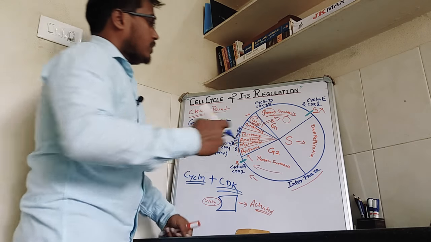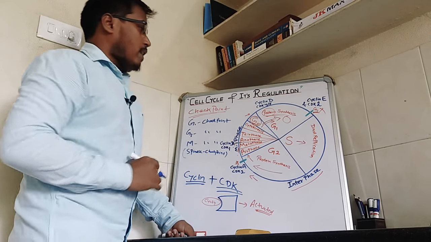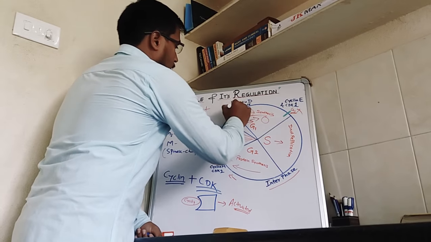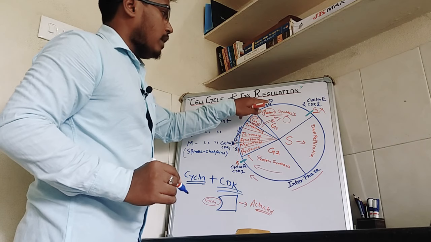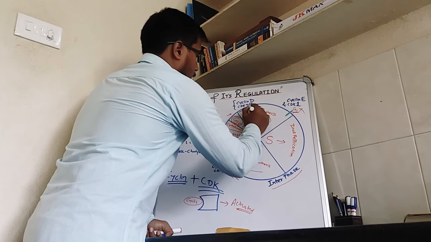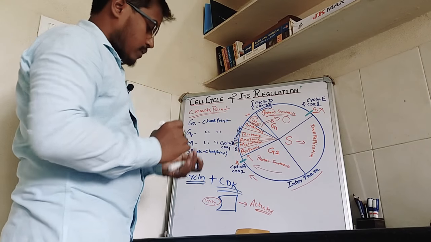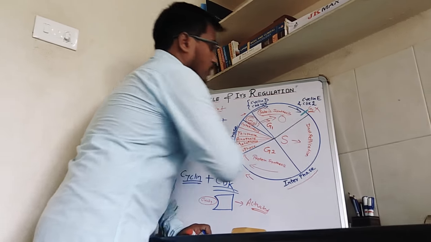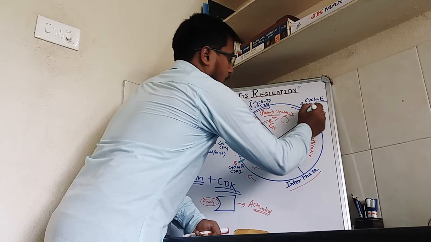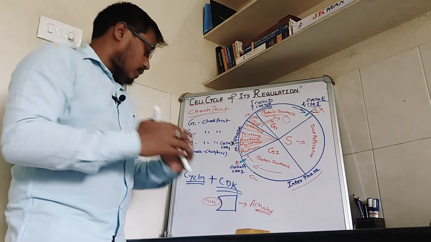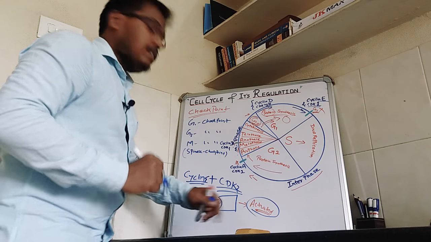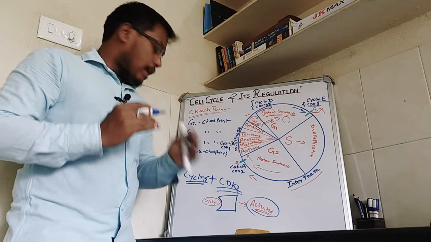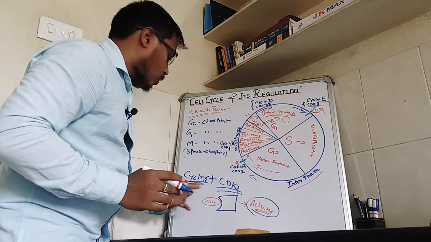So here in G1 phase we have cyclin D, and cyclin D plus CDK4 and CDK6 are required in the initial phase of G1. Now at the late phase of G1, cyclin E and CDK2 are required, because CDK needs cyclin to get activated.